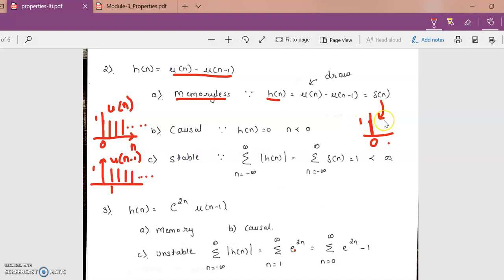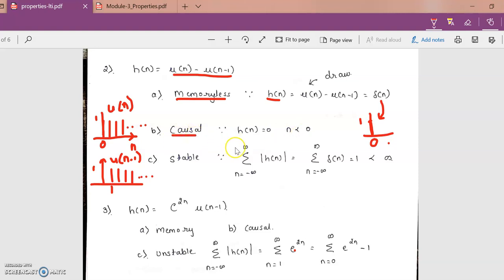It is considered towards the RHS only, since h of n is equal to 0 when n is less than 0. This is another way of saying that my signal does not exist on the LHS. H of n equal to 0 for n less than 0 is another way of telling you that the graph does not exist on the LHS. I can say that the system is causal.